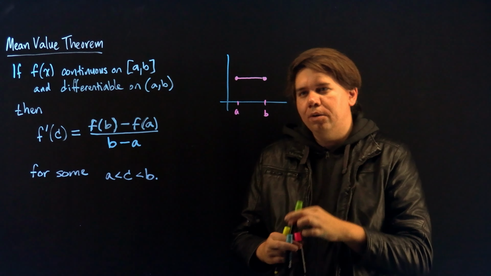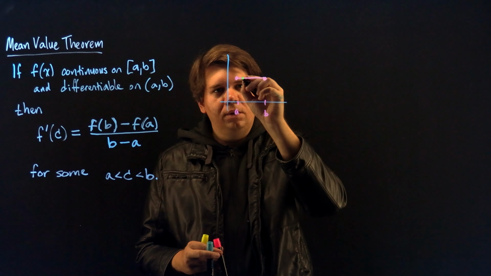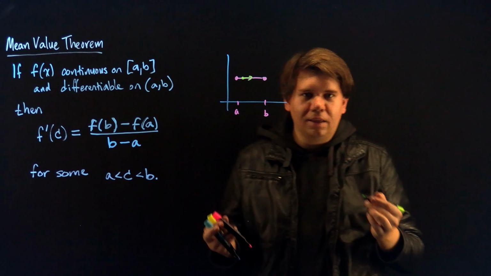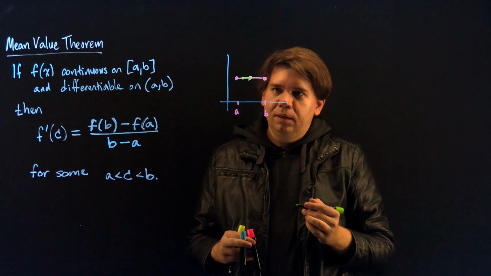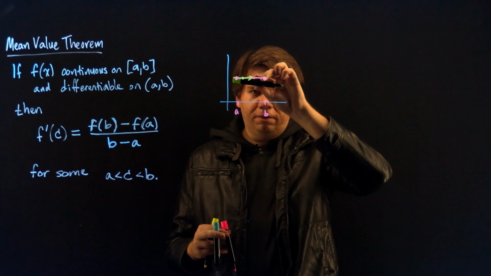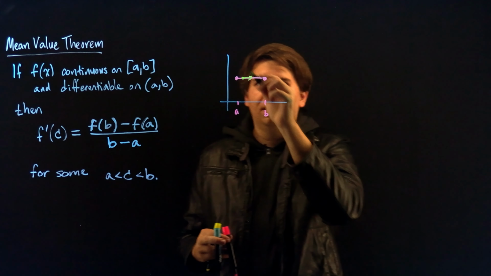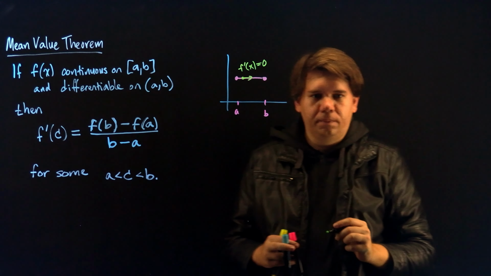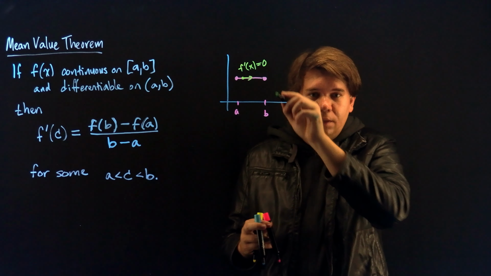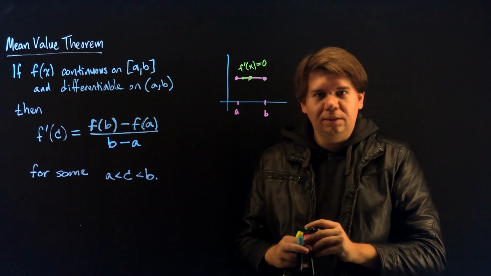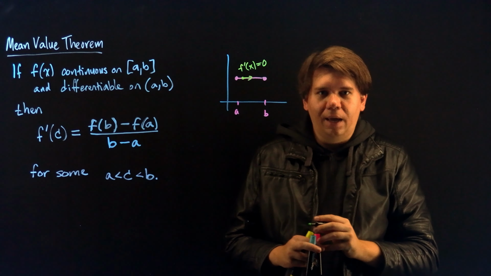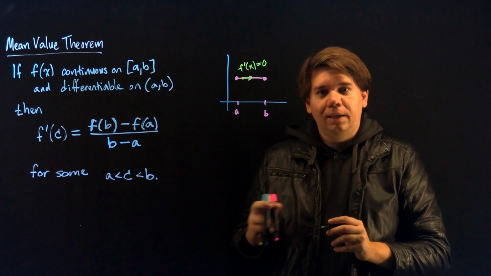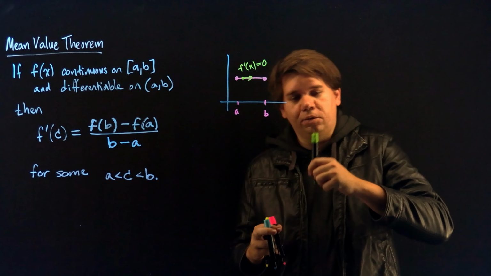Then my question for you is, if you pick some point on there, what is the derivative at that point? What would the derivative at that point be? Well, it's pretty clear that if this is a flat horizontal function, then my derivative would be 0. So if the function is constant, then the derivative is 0 everywhere in between a and b. What the mean value theorem tells us is it's also true the other direction.